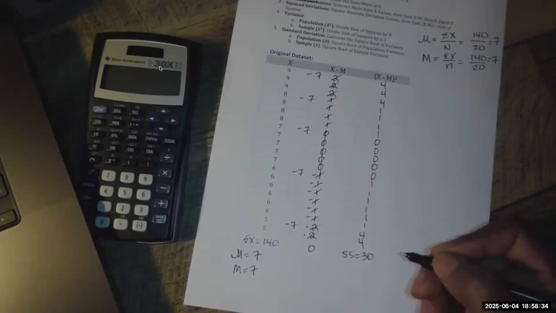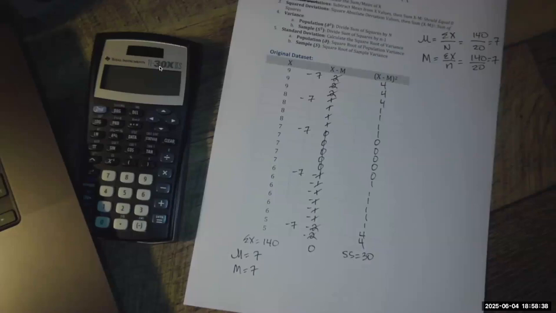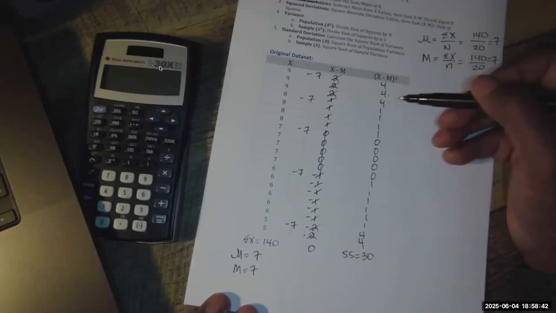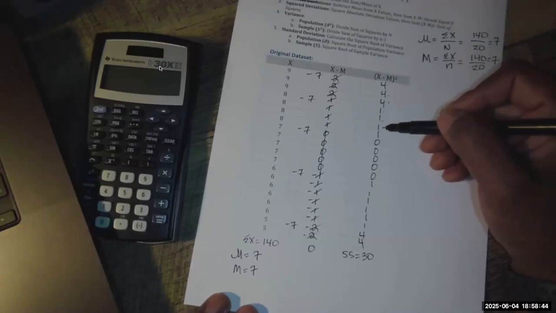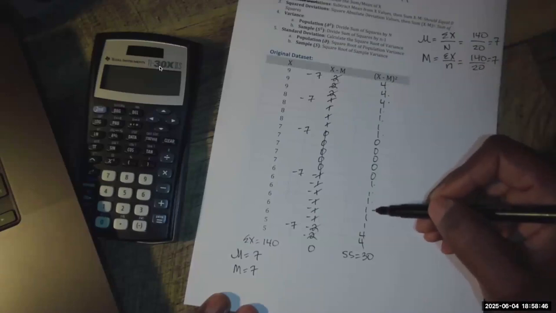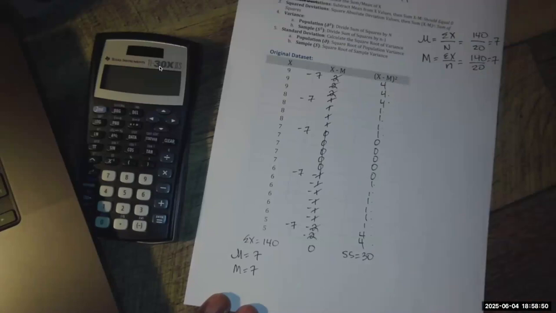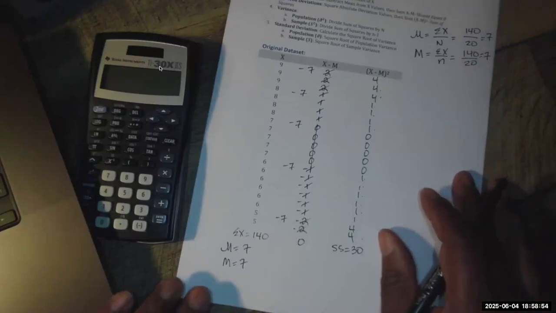I don't have to add this up for you. You can add that up. It's 30. Do that in text. If you added it all up, you would see 4 plus 4 plus 4 is 12, 13, 14, 15, 16, 17, 18, 19, 20, 21, 22, 26, 40, 30, right? So we have the sum of squares.